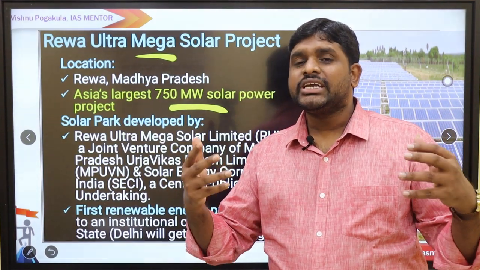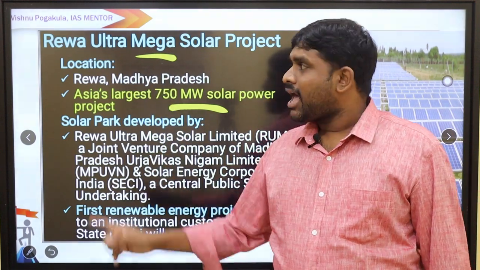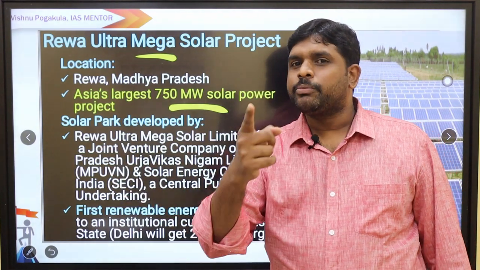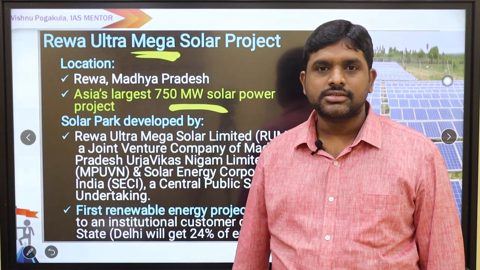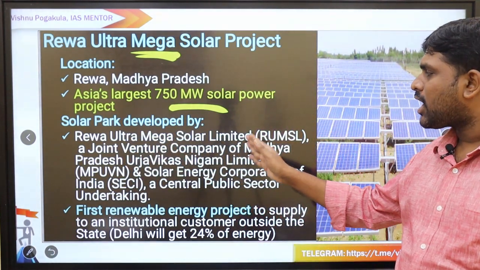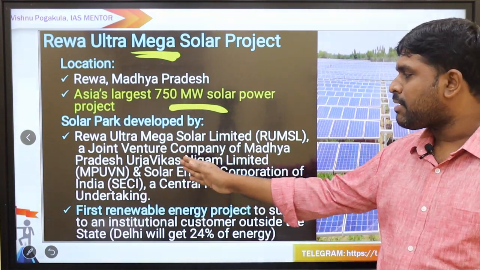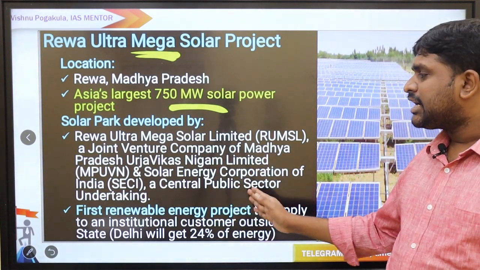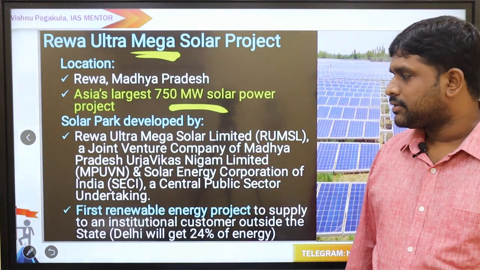Any project which is producing electricity of more than 400 megawatts is called an Ultra Mega Power Project. And this renewable source, solar power, is going to produce 750 megawatts. That's why it is called Ultra Mega, more than 400 megawatts. It is developed by Rewa Ultra Mega Solar Limited, a joint venture of Madhya Pradesh Urja Vikas Nigam Limited and Solar Energy Corporation of India, a central public sector undertaking. So it's a government undertaking solar power project.